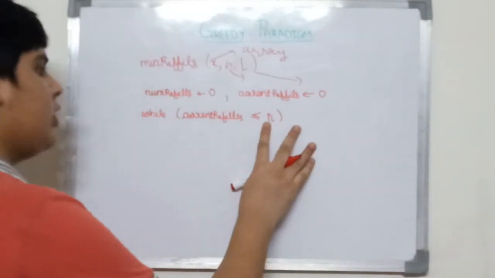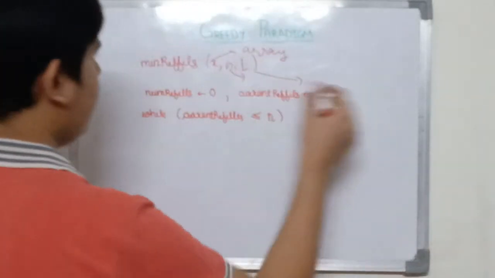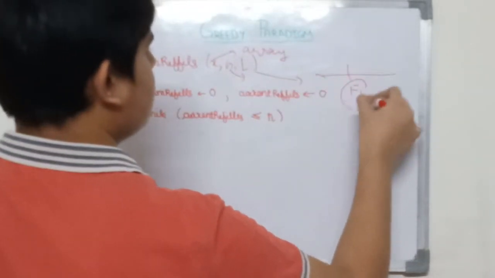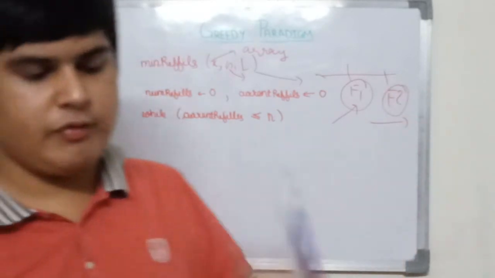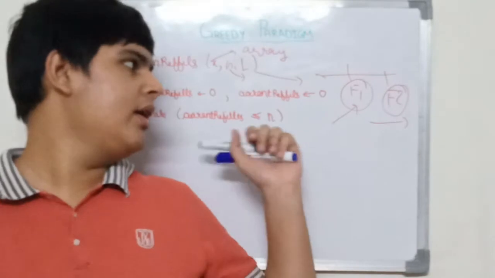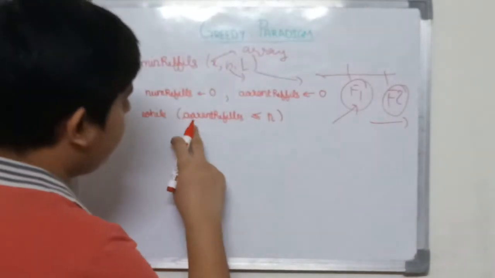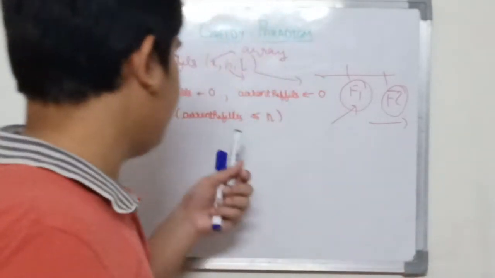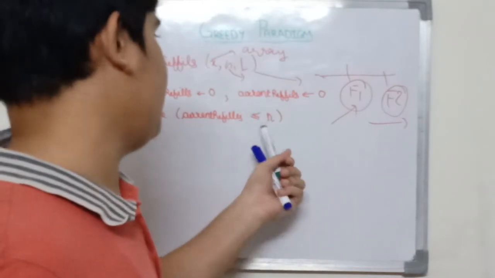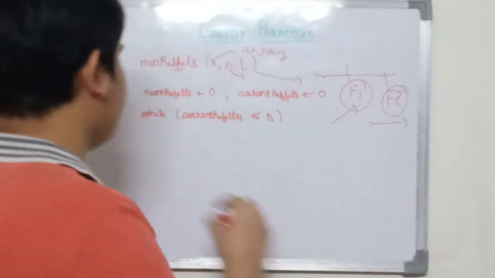Current refill can be considered as moving from, as if we go past this fuel station F1, our current refill can be 1. If we go past a fuel station, we can update current refill. So we can write a breaking condition: if current refill, which is the number of fuel gas stations we have moved past, is greater than n, then we have reached point B. This is very simple to understand.